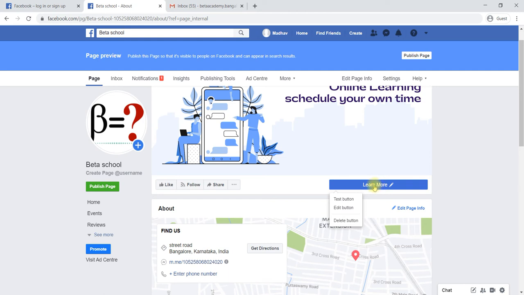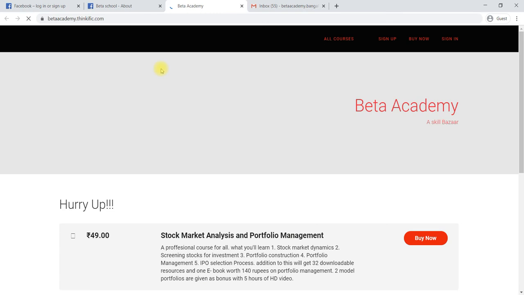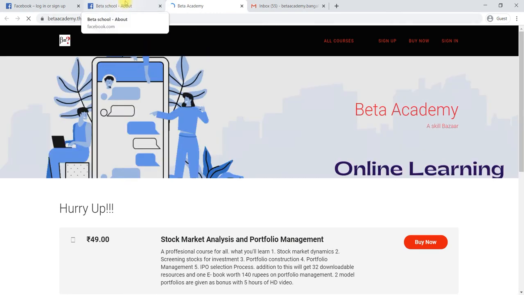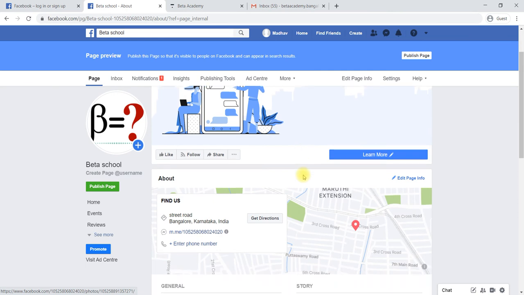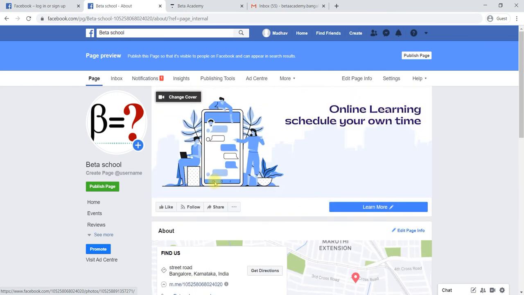You can test the button. The test button option will directly take it to your website, right? Directly taken to your website when someone clicks on this particular button. If you would like to edit that particular button, the edit button is there. If you would like to delete, you can delete the button. This is the one option where you can optimize your page. And the second thing here, for example, you have updated a cover photo.